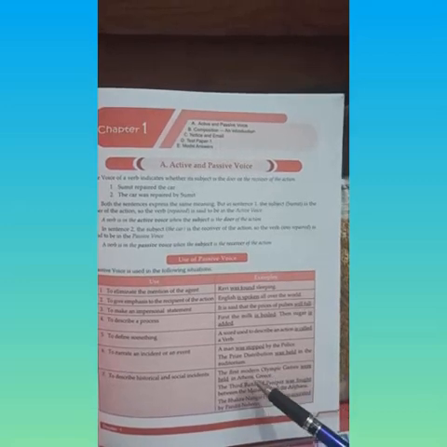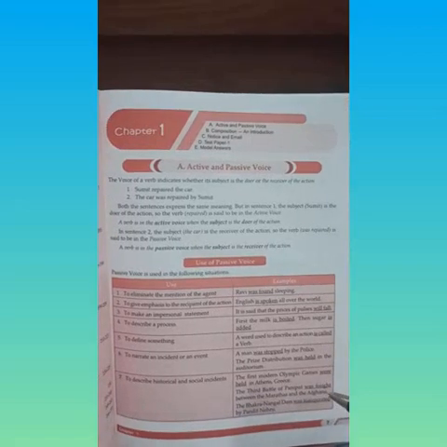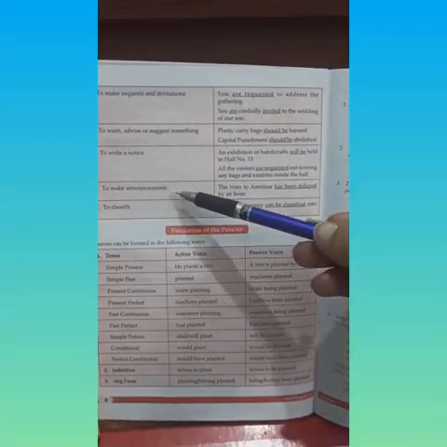So, two more examples you can take from this page, children. Coming to the next sentence, to make requests and invitations: You are requested to address the gathering. To warn, advise or suggest something, like plastic carry bags should be banned. To write a notice, like an exhibition of handicrafts will be held in hall number 15. Then to make announcements, like the train to Amritsar has been delayed by an hour. To classify, sources of energy can be classified into two groups. Like this, we use the passive voice.